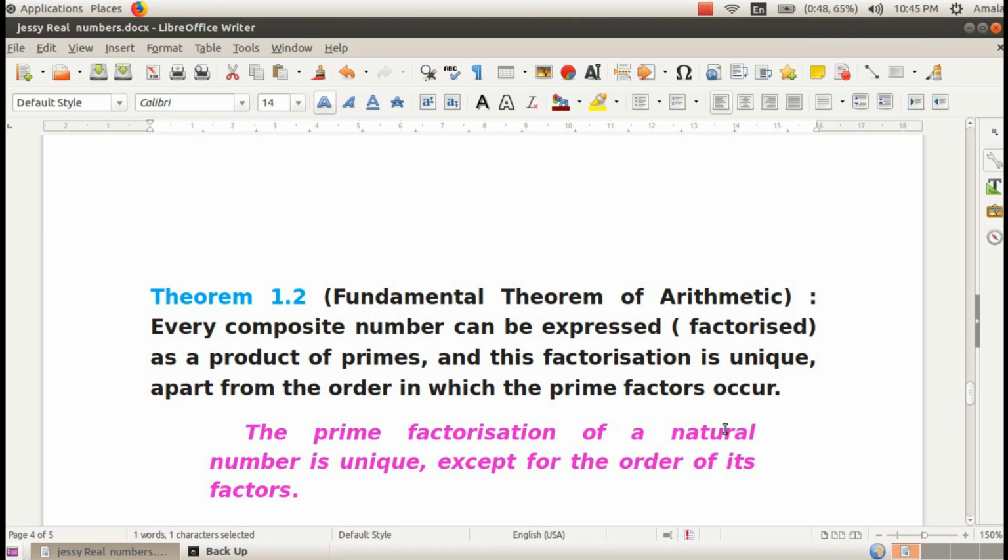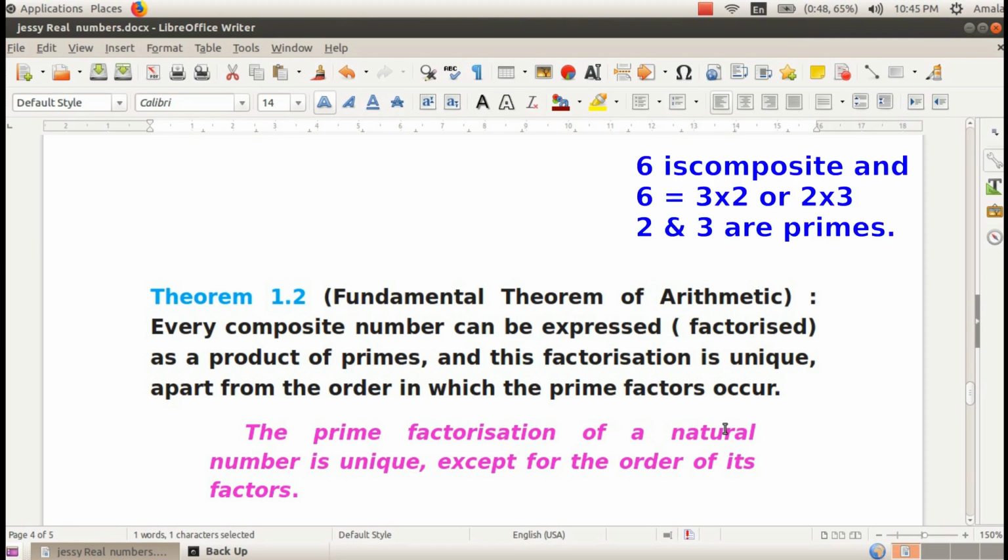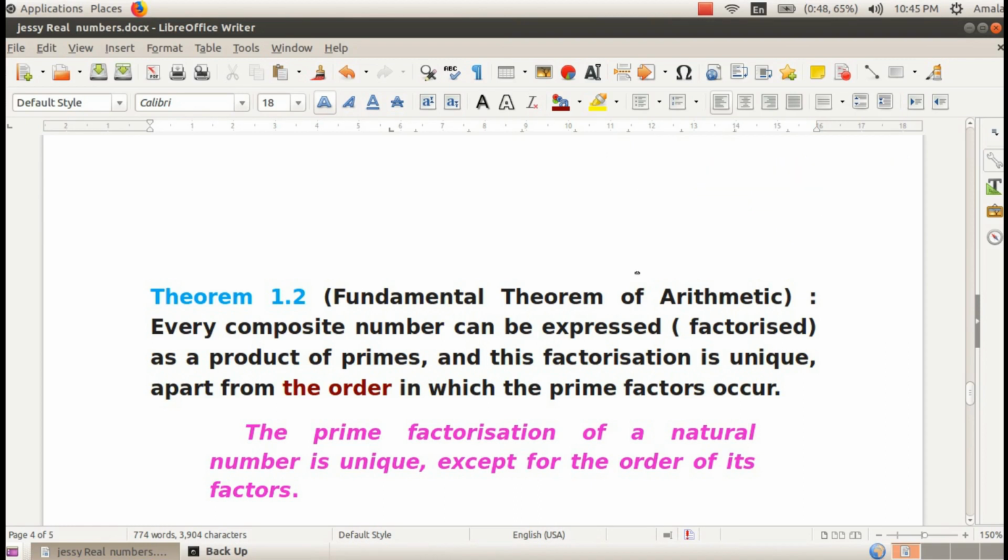Then another one, 6 is a composite number. 6 we can write as 2 times 3. Here 2 and 3 both are prime numbers. Here it is mentioned apart from the order. Okay, that means order is not a problem. 2 times 3 or 3 times 2 both are 6, but 2 and 3 are prime numbers. So the prime factorization of a natural number is unique except for the order of its factors.